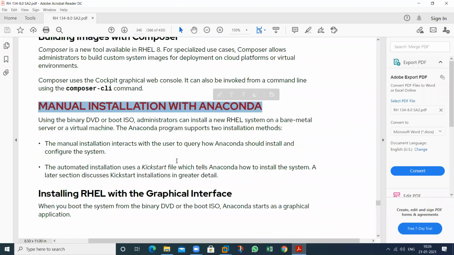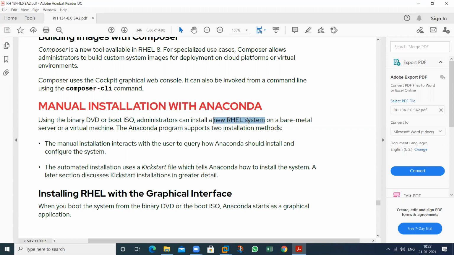So we have two types of things. The first one is manual installation and the second one is automated installation. So first we will perform this type of functionality and after that the automated installation. So for manual installation, what should we have? We should have the DVD. We should have the ISO image. So the administrator can install the operating system.